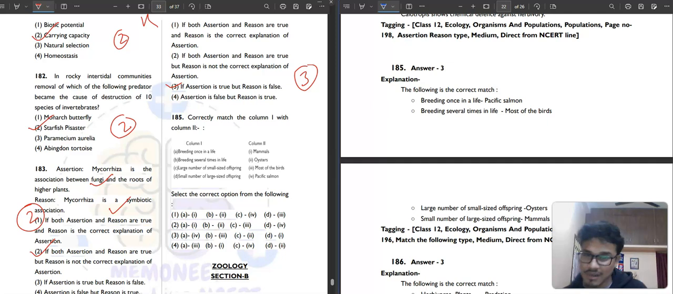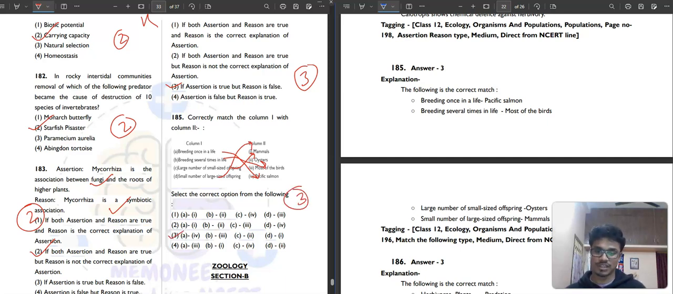Then question number 185. It is saying column 1, breeding once in life. Who does breeding once in life? That is Pacific salmon. Then breeding several times in life. Most of the birds breed several times in life. A large number of small sized offspring, that is oyster. A small number of large sized offspring, that is mammals. So the correct answer is option number 3.